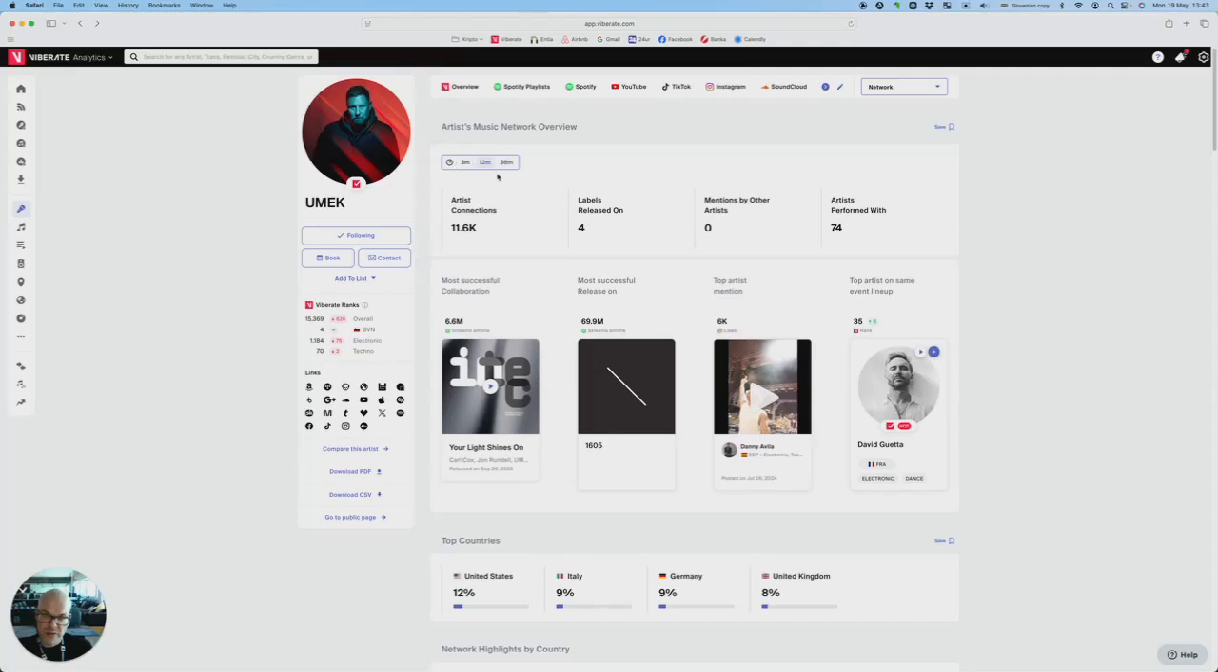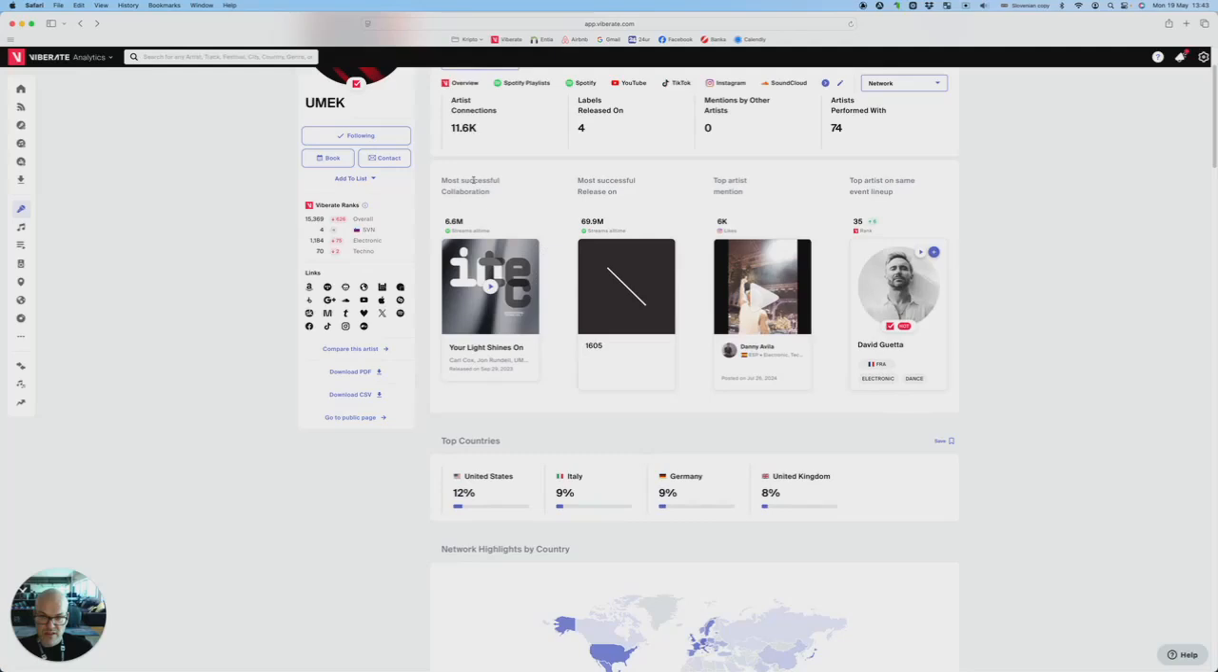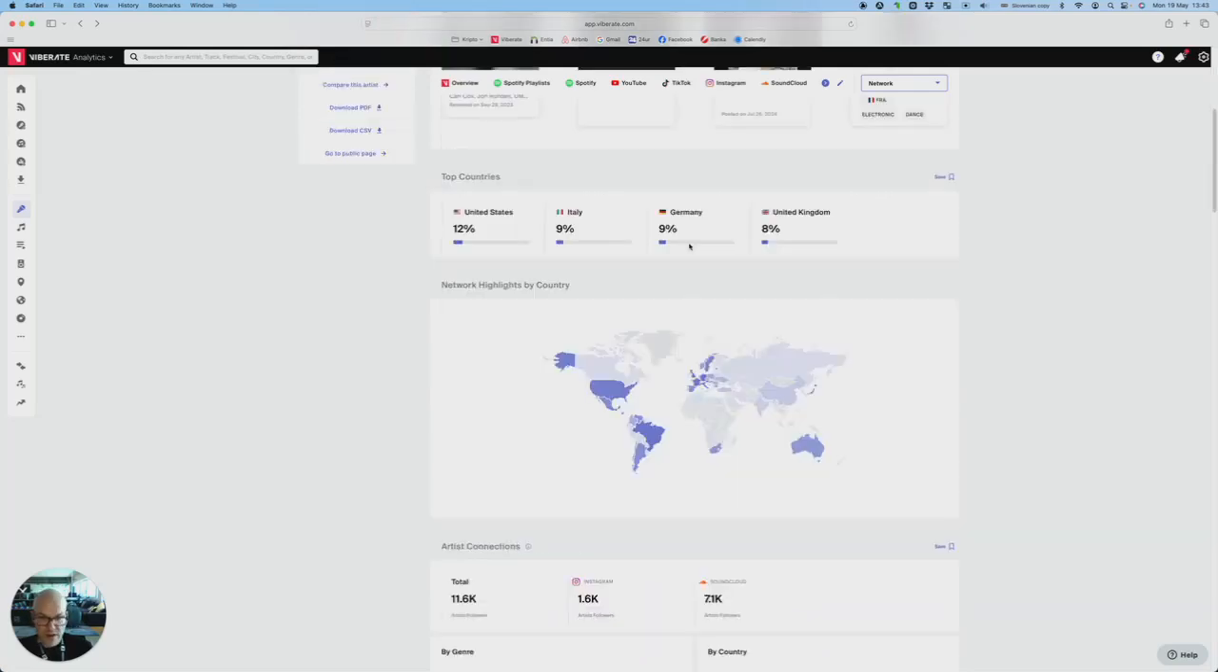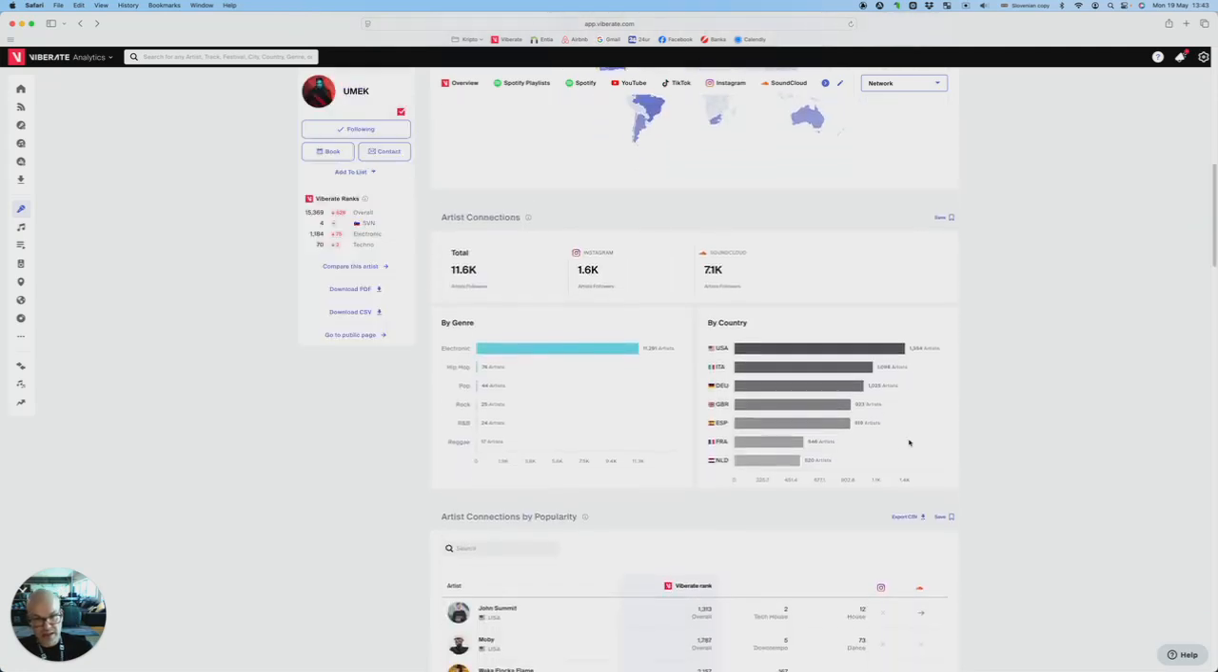You can see that Umek here released his tracks on 4 different labels, and he performed with 74 artists. This is his most successful collaboration, most successful release, and top artist mention, which was quite some time ago, almost a year ago. Top countries, those are not top countries where his fans come from, but top countries of artists he collaborated with. And then the artist connections.